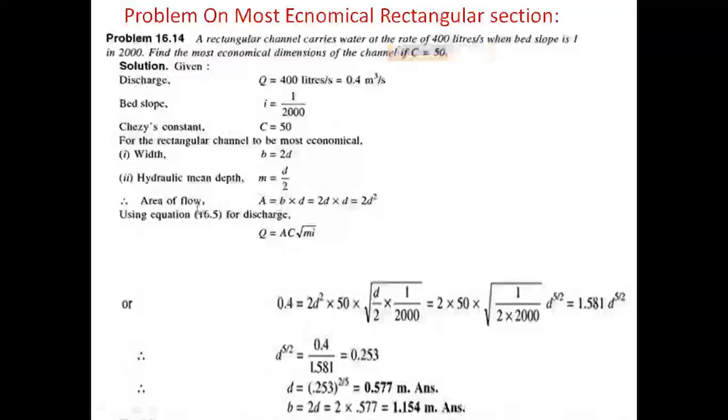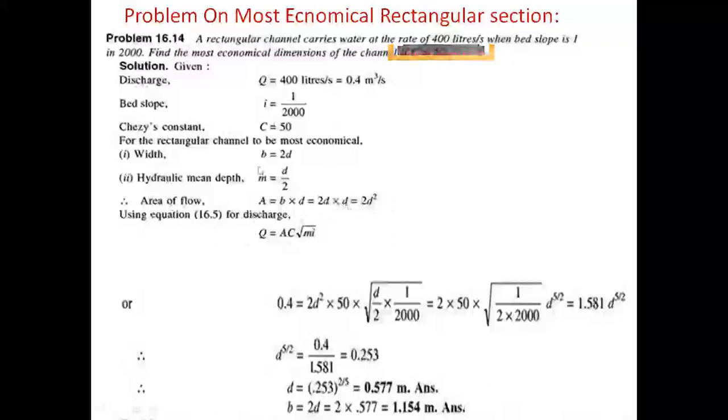First we need to find the area of flow, A equal to B into D. Here the conditions are B equal to 2D, M equal to D by 2. Substituting B equal to 2D, we get 2D into D, which is 2D square.